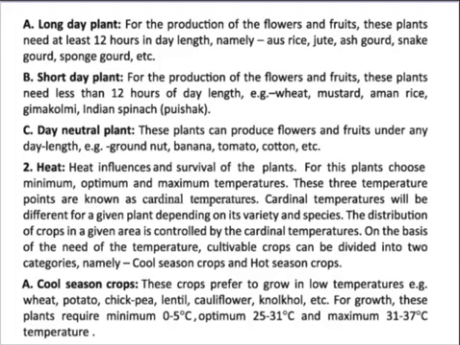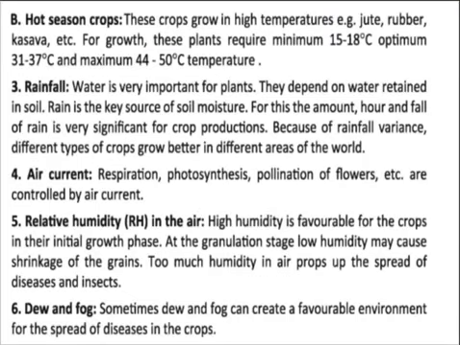0 to 5 is the lowest, the most favorable condition is 25 to 31 degrees Celsius, and the highest is 31 to 37 degrees Celsius. We can produce these as cold season crops. And hot season crops grow in high temperature. That means some crops can tolerate high temperature, such as jute, rubber, cassava, etc. For growth, these plants require a minimum of 15 to 18 degrees Celsius, an optimum of 31 to 37 degrees Celsius, and a maximum of 40 to 50 degrees Celsius.